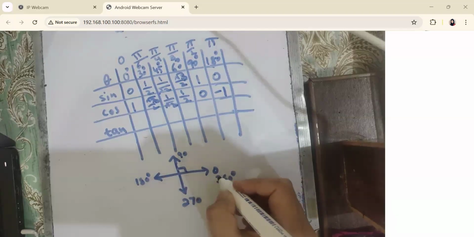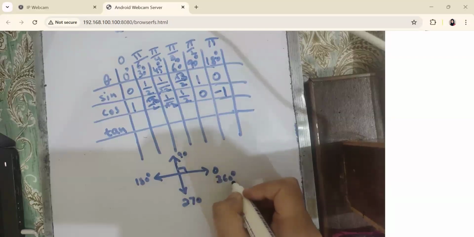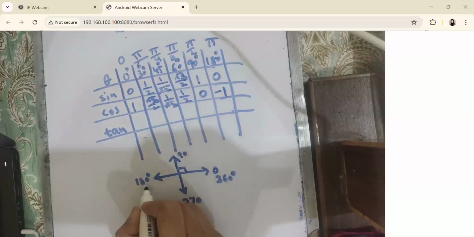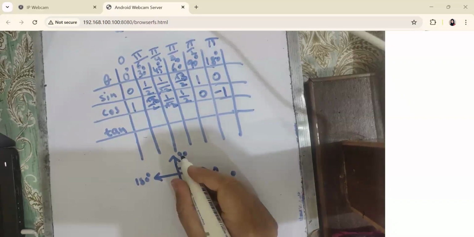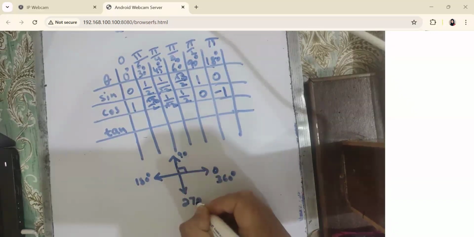So if I ask you what would be the value of sine 0? 0. Sine 360? 0. Sine 180? 0. So on the horizontal axis sine is always 0. And on the vertical axis, if it is along the positive axis, it is 1. And if it is along the negative axis, it is -1.